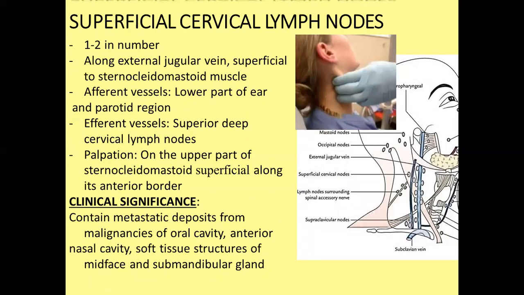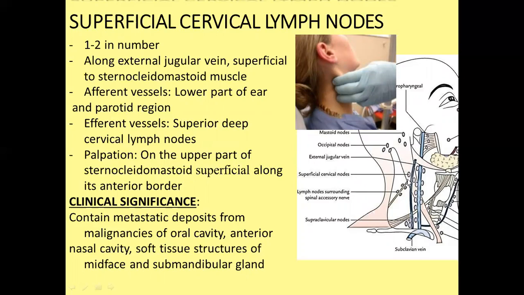Superficial cervical lymph node. The superficial cervical lymph node is situated here. You can see this is the superficial cervical lymph node that runs along the external jugular vein, superficial to the sternocleidomastoid muscle. This lymph node lies superficial to the muscle and runs along the external jugular vein. Because it lies superficial to the sternocleidomastoid, we say it is the superficial cervical lymph node.